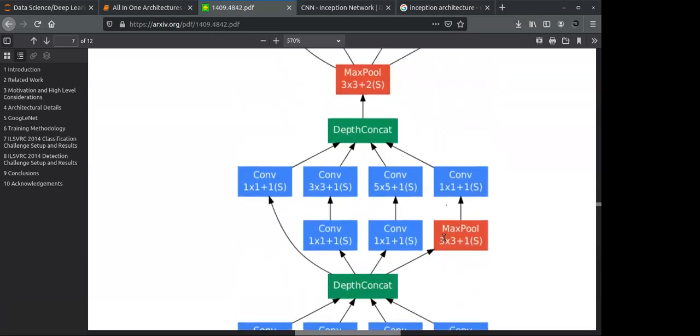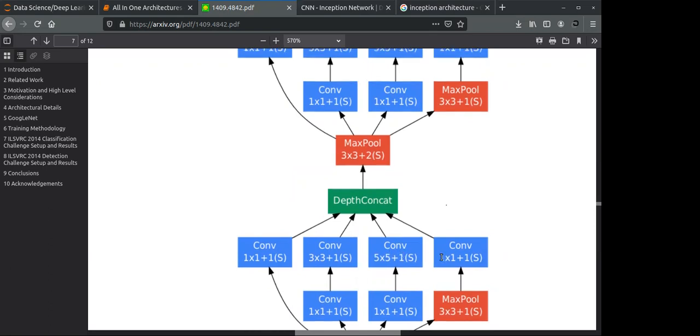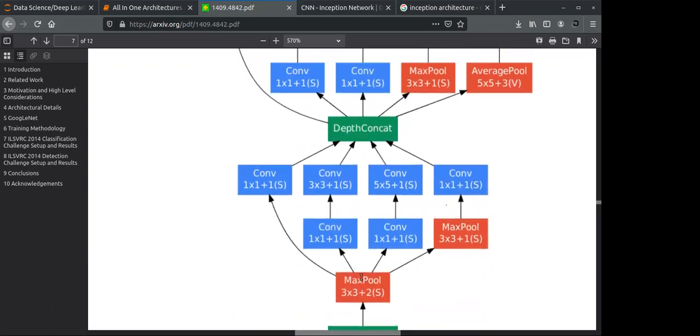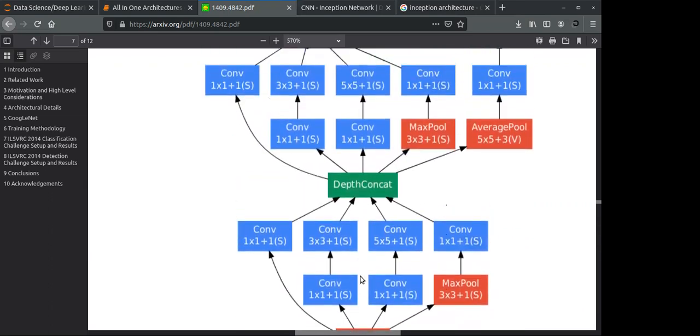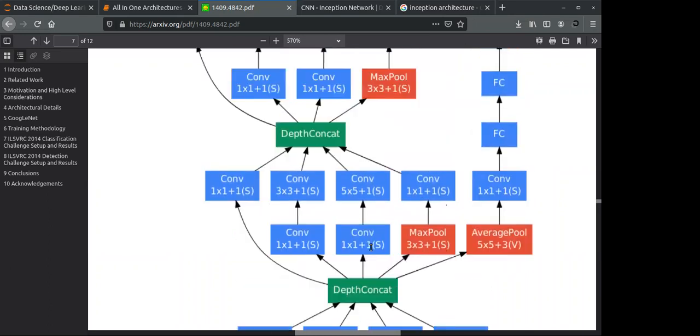Then again a simple thing: one by one convolution, max pooling, and some convolution layers, 5 by 5, 1 by 1, 3 by 3. So again we are concatenating over here, then again the same thing, nothing changes. As I go up, you will see the concatenation over here. And now this part, just remember this part.